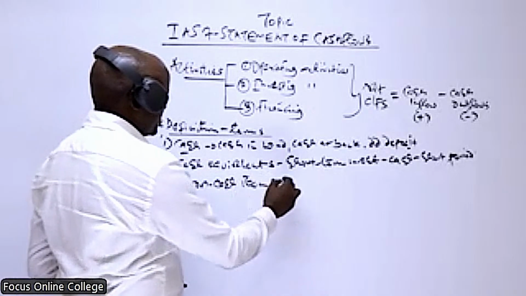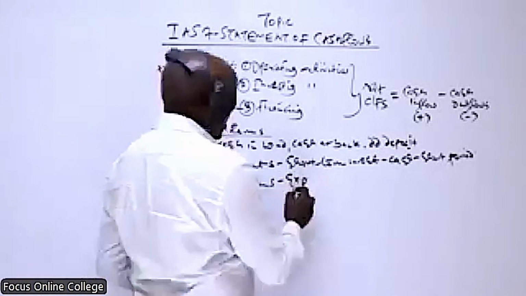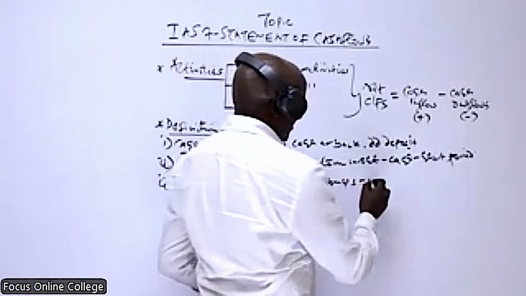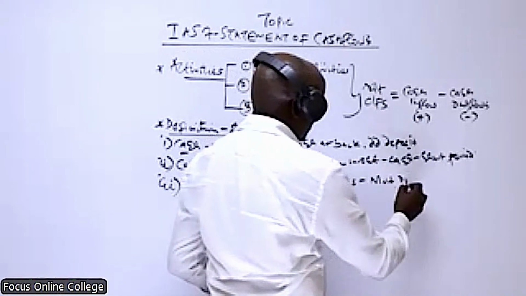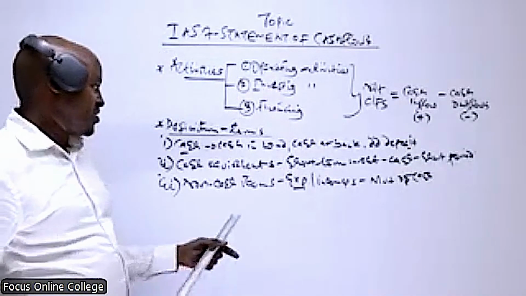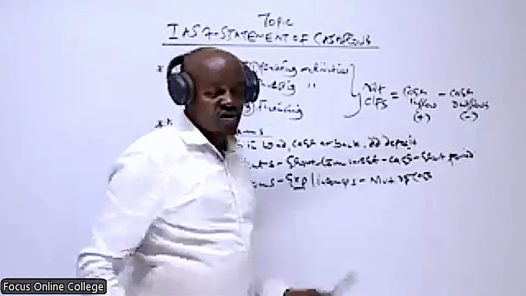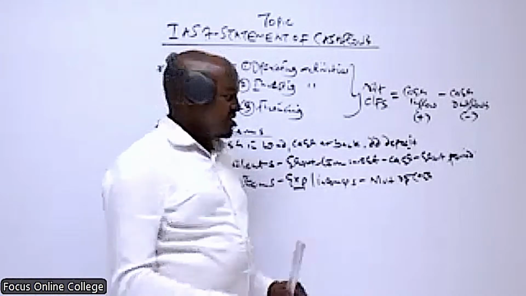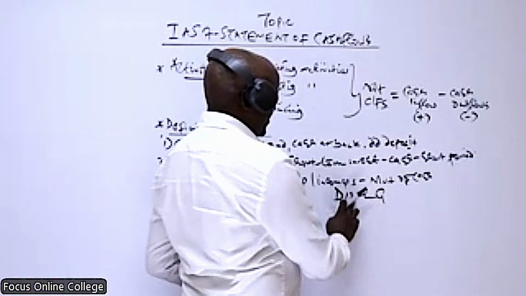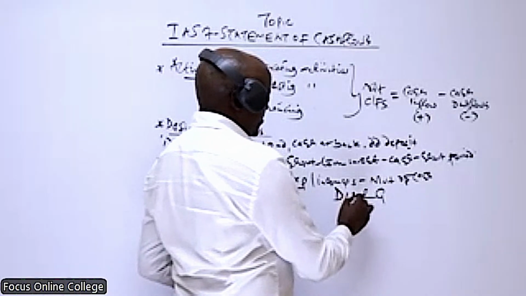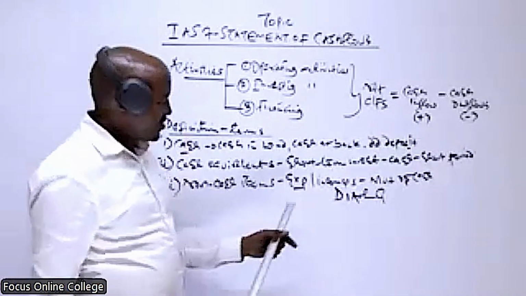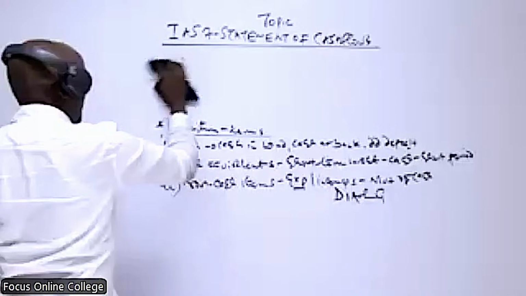So non-cash items, basically, these are items of incomes or expenses which do not involve movement of cash. There is a certain acronym which we use to remember some of these non-cash items. The acronym is DLG. This stands for depreciation. We know depreciation to define.